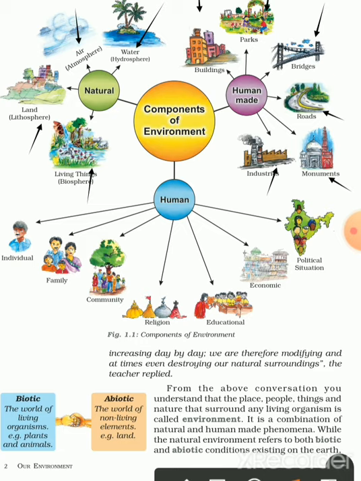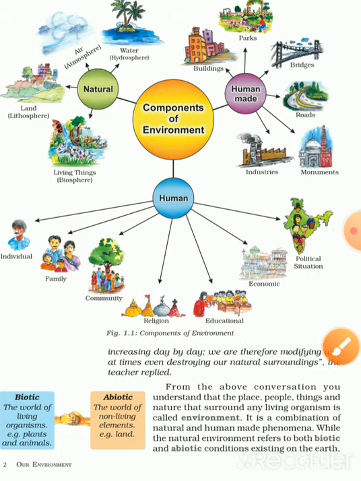And human beings are also a part of the environment. How? The individual human, then the family, the community where one lives, the religion one follows, educational society, economic society, and the political situation. All these parts are related to a human being. These are also components of the environment.